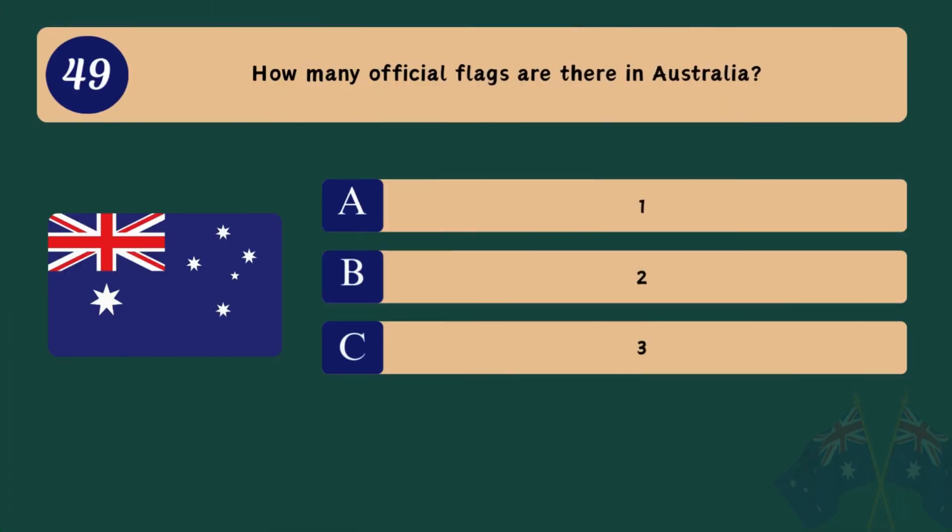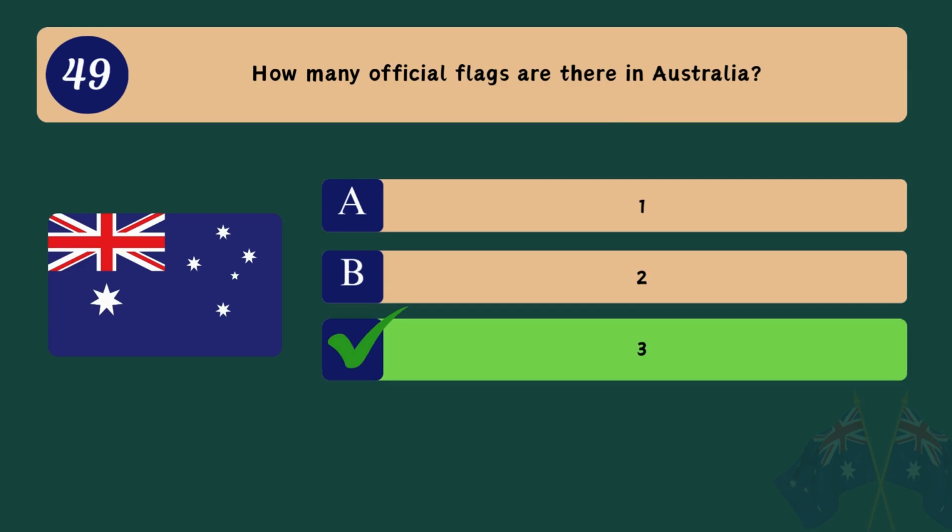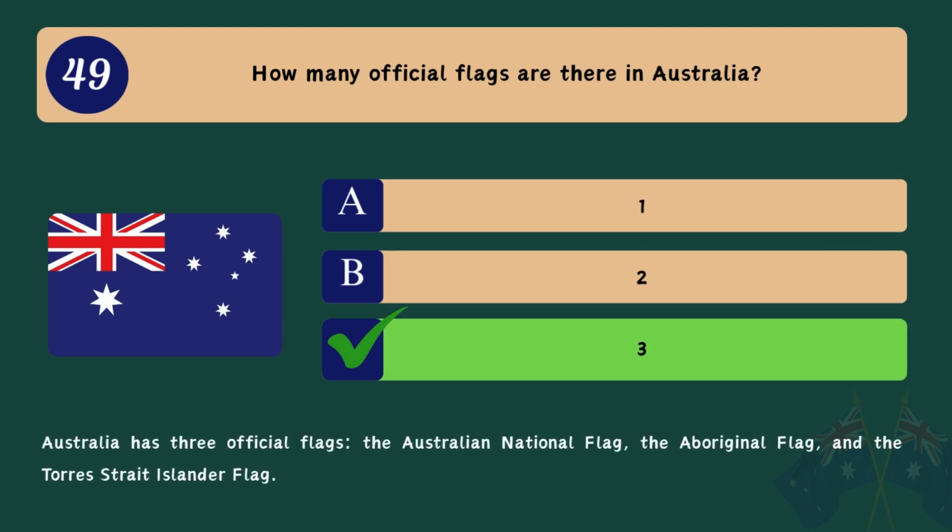Question 49. How many official flags are there in Australia? A. 1. B. 2. C. 3. Correct answer. C. 3. Australia has 3 official flags: the Australian national flag, the Aboriginal flag, and the Torres Strait Islander flag.